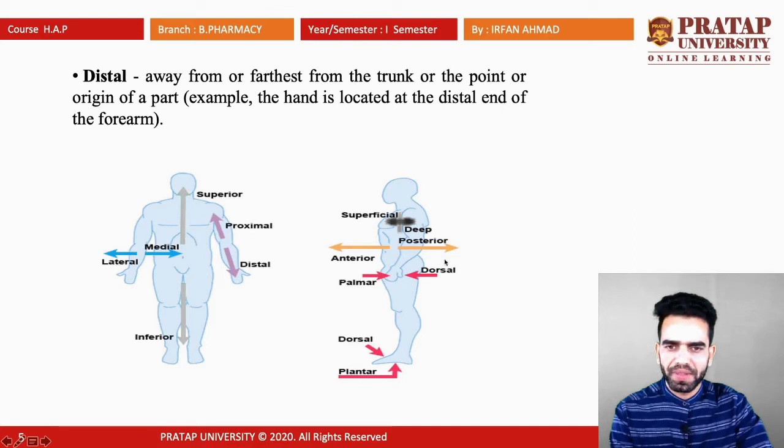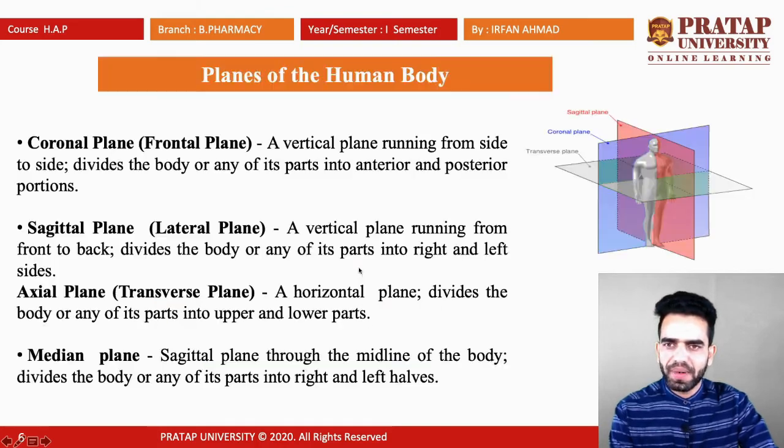So from these diagrams you can clearly see what anterior, posterior, proximal, distal and every term mean. These are all directional terms which define the various directions of our body. Coming to the second part, planes of the human body. There are three main planes of the human body which divide the body.